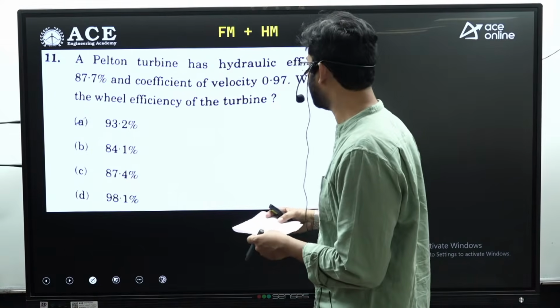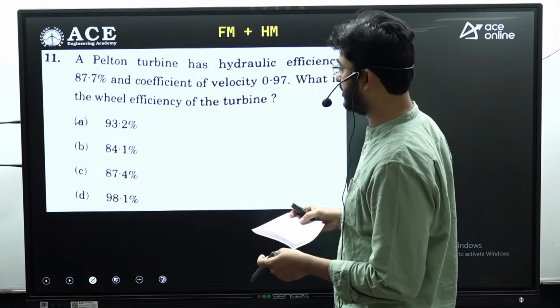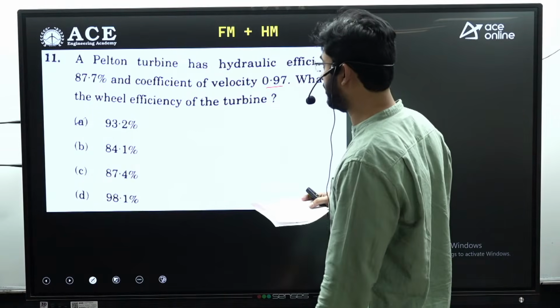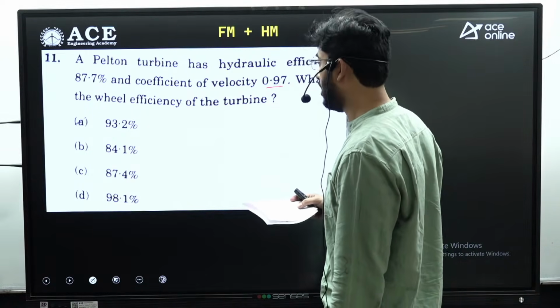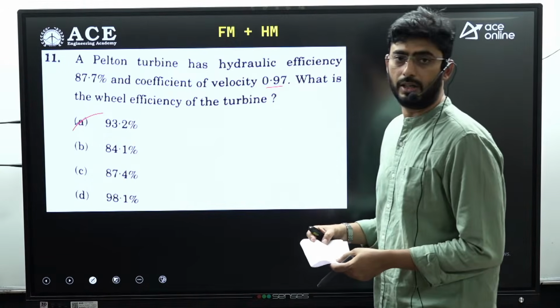The Pelton wheel has a hydraulic efficiency of 87.7% and the coefficient of velocity is 0.97. What is the wheel efficiency of the turbine? So for this question, option A, that is 93.2, is the answer.